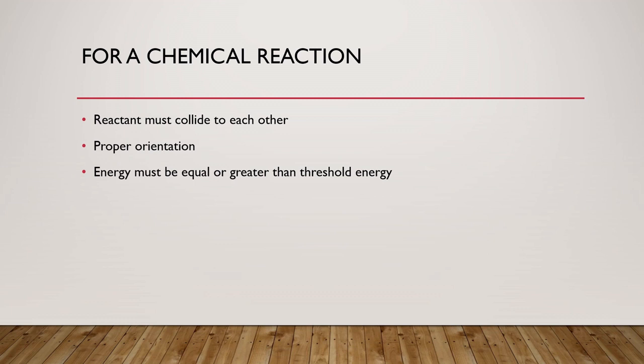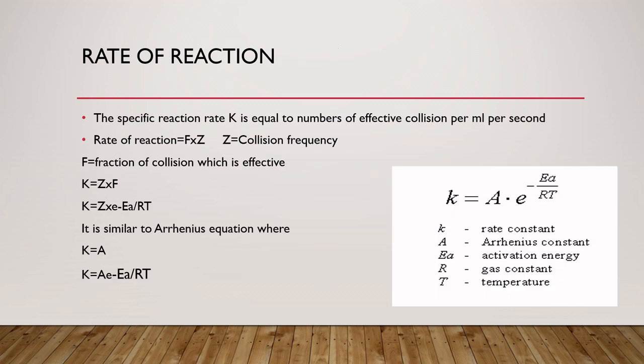Okay students, this is the chemical reaction formation. How do we calculate the rate of reaction? The relationship between the rate of reaction and collision frequency: the specific reaction rate K is equal to the number of effective collisions per ml per second. If Z is the collision frequency and F is the fraction of collisions which are effective, we can write the rate of reaction, dx/dt, is equal to Z into F.